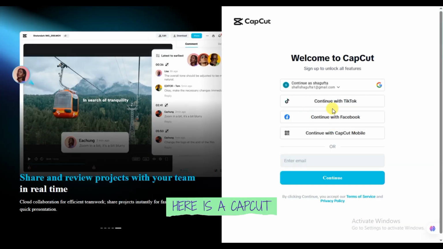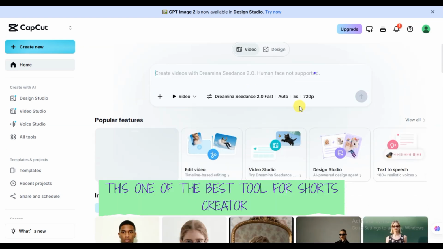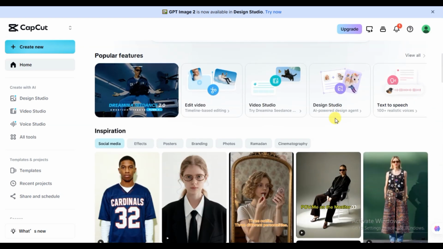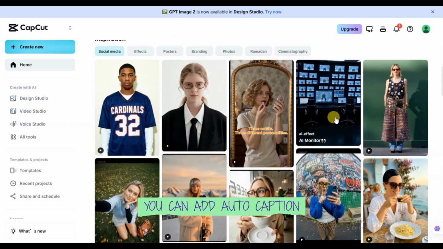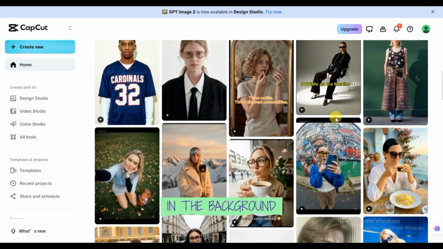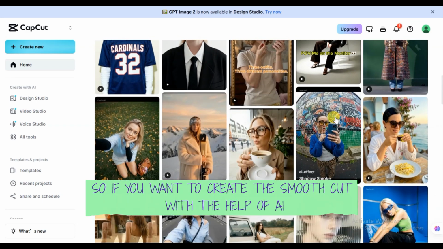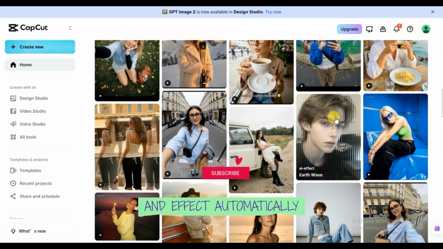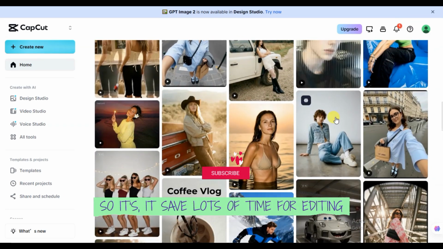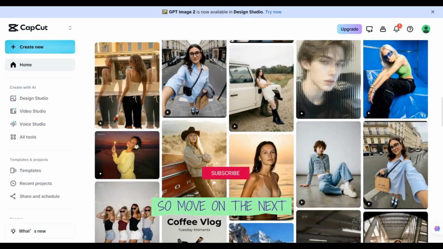Here is CapCut. I can log in here first. So the third one is CapCut AI. This is one of the best tools for shorts creators. You can add auto captions, remove silence in the background, and enhance the voice as well. If you want to create smooth cuts and effects automatically with the help of AI, it saves lots of time for editing. So move on to the next.